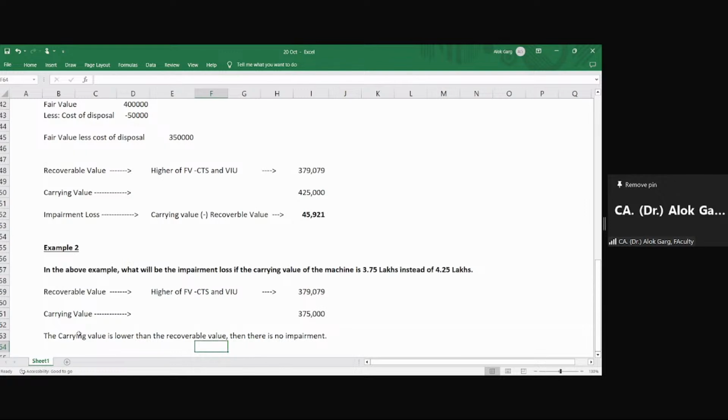Why? Because if there is no revaluation model, how can we talk about revaluation surplus? Correct? So please keep this in your mind.